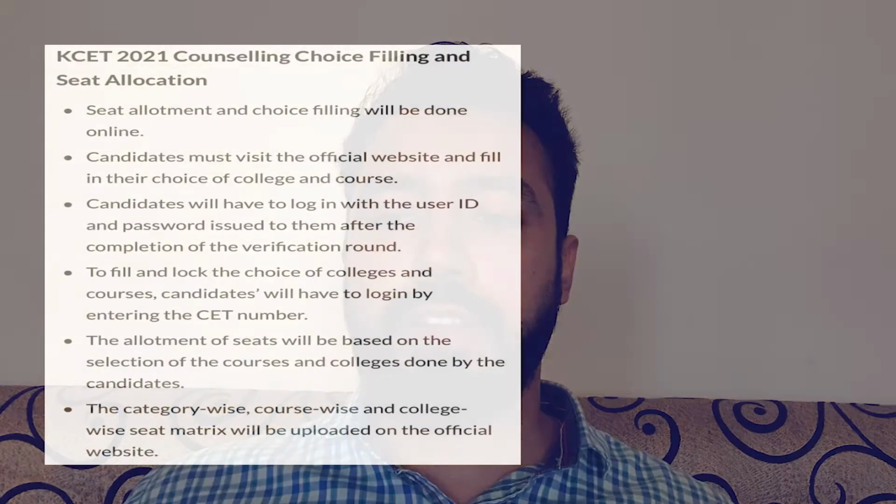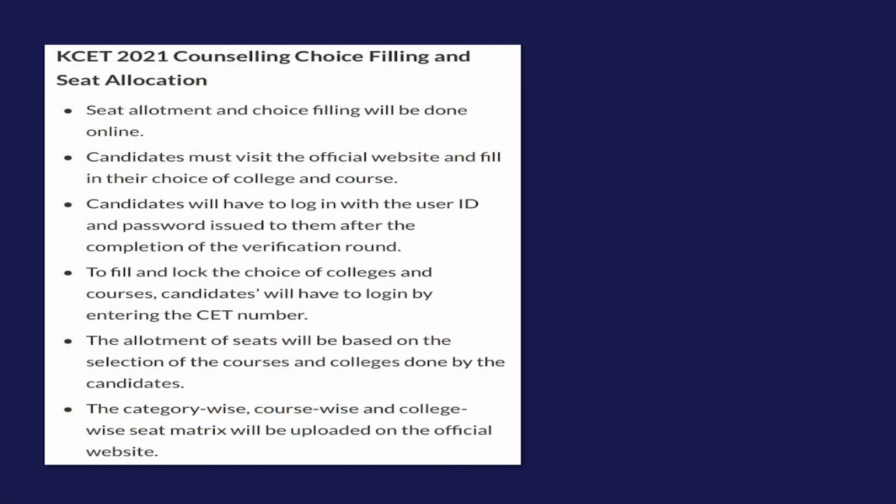Now, counseling, choice filling and seat allocation. This is the next step. Seat allocation and choice filling will be done online, and candidates must visit the official website, of course, and fill in their choice of college and course. The ID and password that you were provided, you need to log in with that. To fill and lock the choice of colleges and courses, candidates have to log in by entering the CET number. The allotment of seats will be based on the selection of the courses and colleges by the candidates, and the category-wise, course-wise and college-wise seat matrix will be uploaded on the official website very soon.